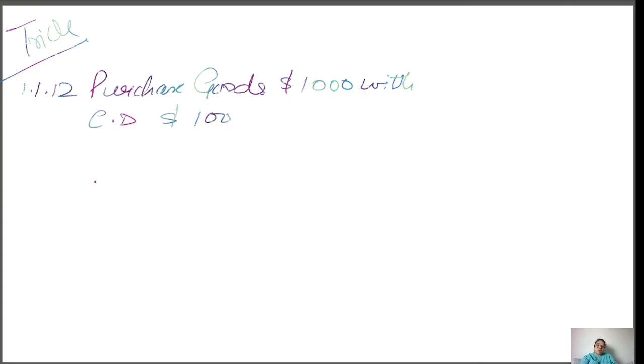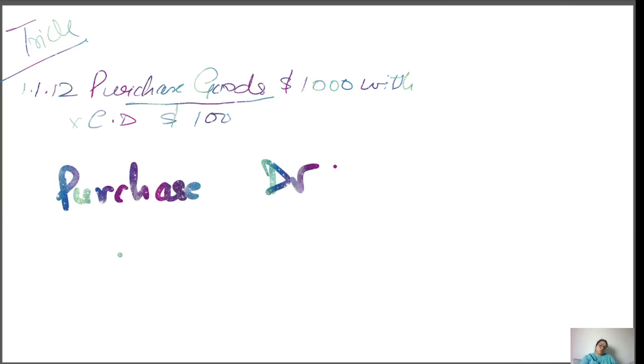Forget about the cash discount, just focus on purchase goods. If you purchase goods, what comes in? Goods comes in, so you mention purchase debit. What goes out? Cash goes out.